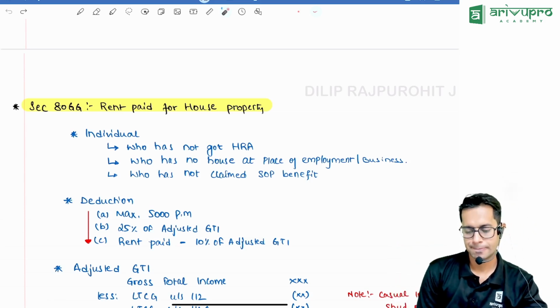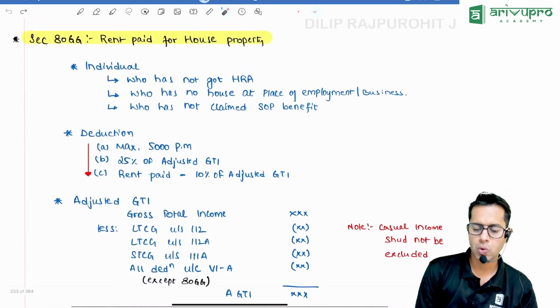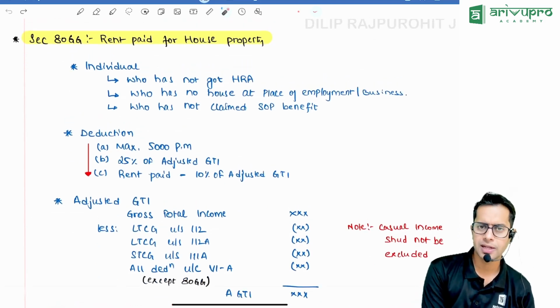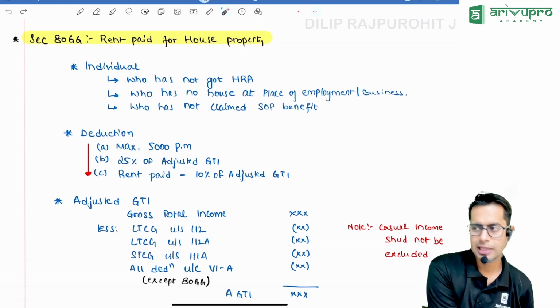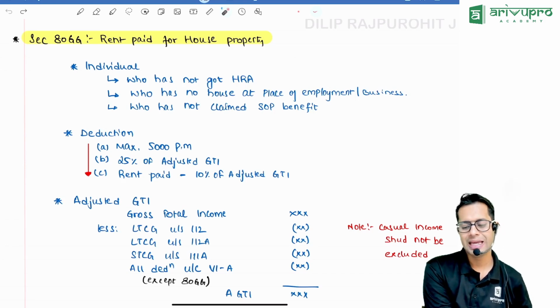80GG. So let us say you don't have a house property at the place where you are staying, and you are also not getting HRA from your employer. Then you can take the benefit under section 80GG.